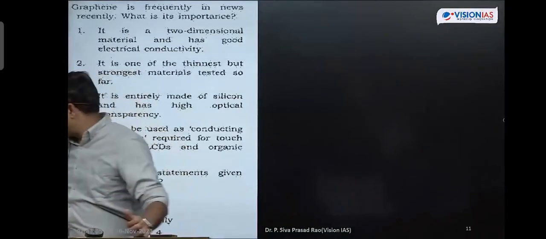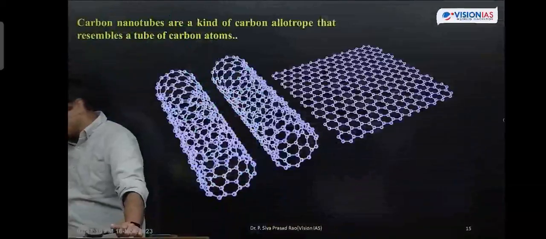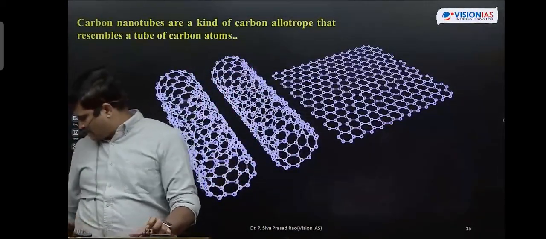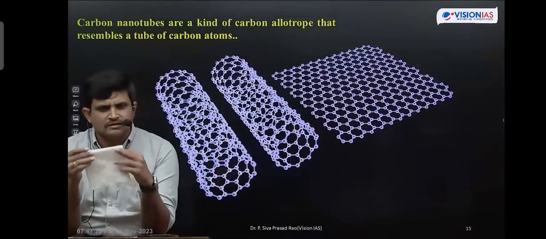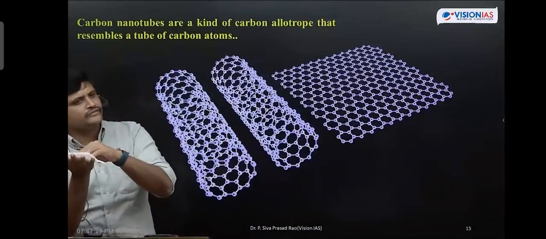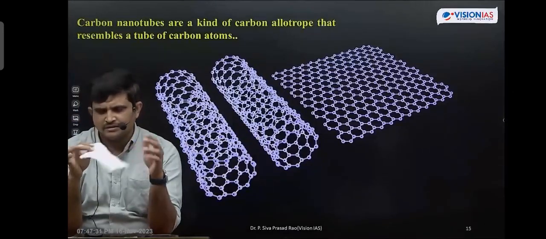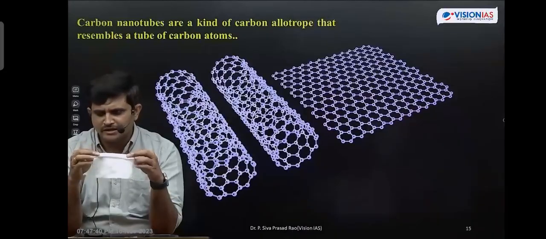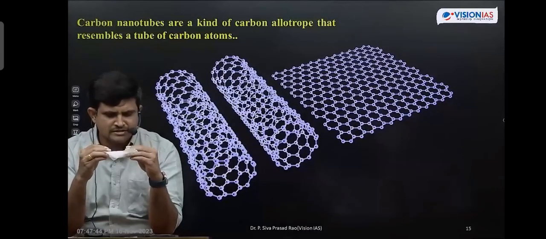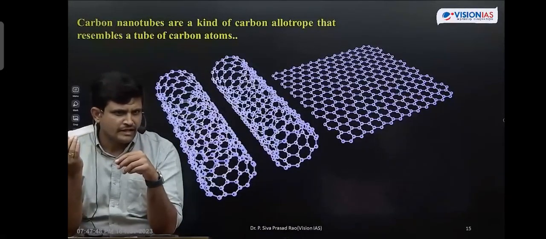And after this, we come to carbon nanotubes and carbon fibers. Take it in carbon nanotubes and carbon fibers. So what are carbon nanotubes and carbon fibers? For example, if you take this paper, this is a graphene. We have extracted this graphene from the graphite, which is made up of 6 to 7 layers. I will take this graphene, which is a single layer, two-dimensional carbon atom, and I will fold this graphene into a cylindrical manner like this. When I fold this graphene into a cylindrical manner like this, then I will call it carbon nanotubes or carbon fiber.